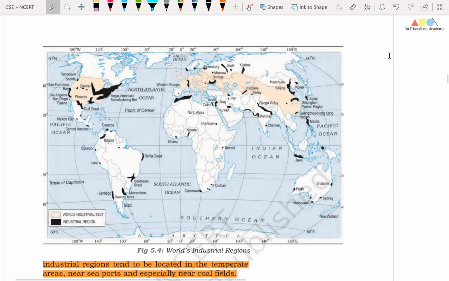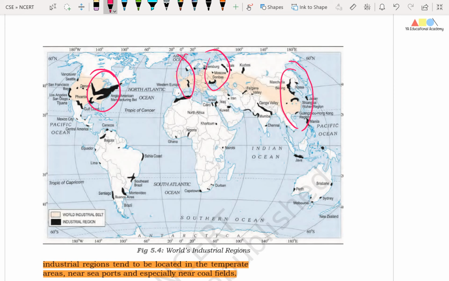Okay friends, in this picture you can see the industrial regions where industries are located close to one another, and because of that factor they benefit from each other. We also call it the agglomeration effect. So here you can clearly see the eastern part of North America, the western part of Europe, and similarly the eastern part of Europe and also the eastern part of Asia.